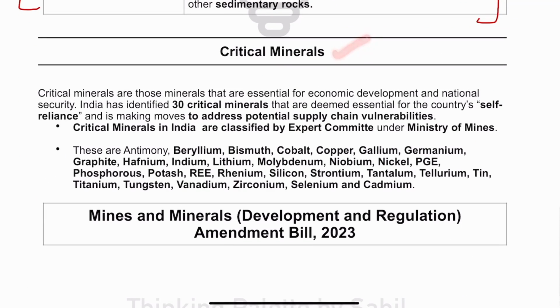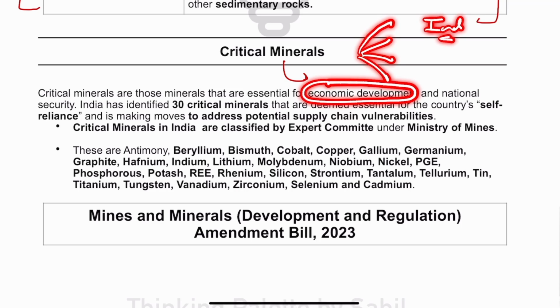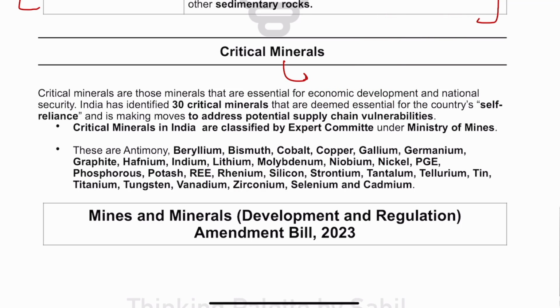Then critical minerals. Basically, critical minerals are those minerals which are very much important for the economic development of India, which are strategically very much important for the industrial base of India. Now guys, India as of now has identified 30 critical minerals. And who identifies these 30 critical minerals? Very important. It has been identified by the expert committee under which ministry? Ministry of Mines.